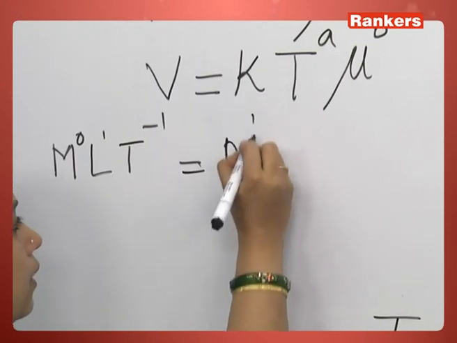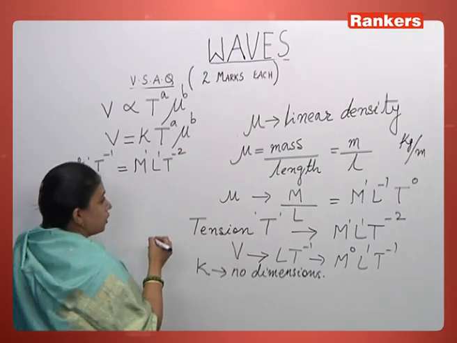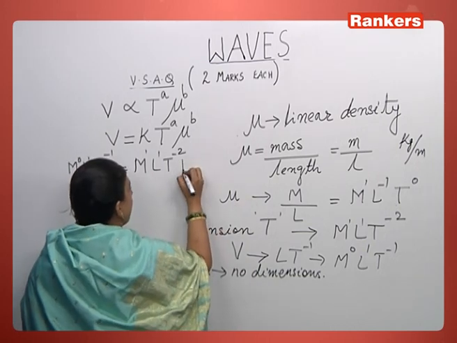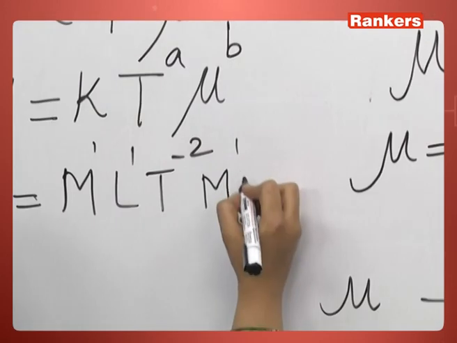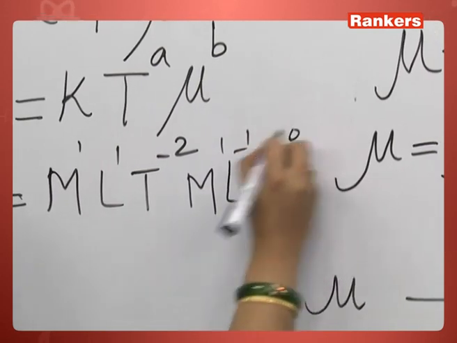So, the dimensional formula of tension is M L T minus 2, and the dimensional formula of mu is M L minus 1 T to the power 0.